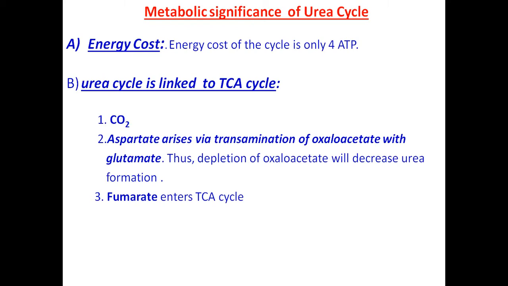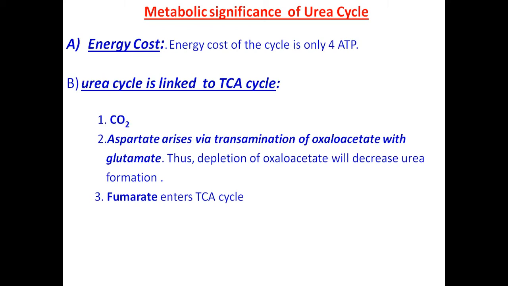So this should operate in a balanced manner so that urea concentration is maintained at a normal rate in the body. Then fumarate, which is formed in the urea cycle, enters the TCA cycle as an intermediate compound. Fumaric acid is converted to malic acid, which is a reaction in the TCA cycle. So this fumarate is formed in the urea cycle as a byproduct, and this enters the TCA cycle. So this is how the urea cycle is connected to the TCA cycle.